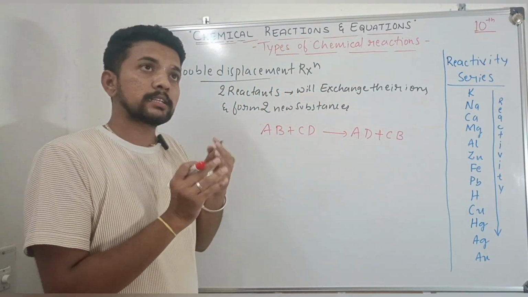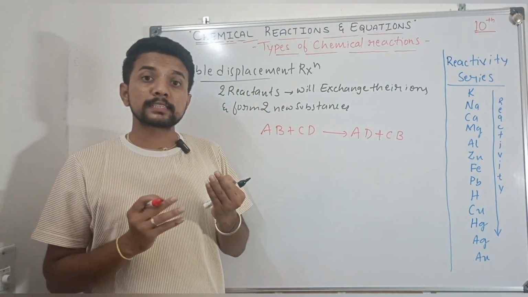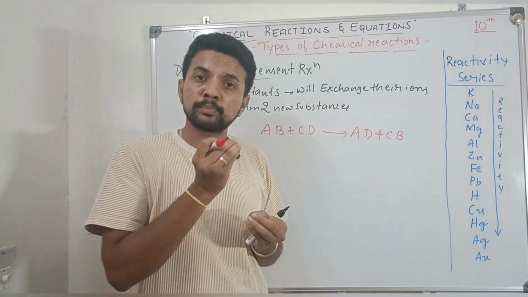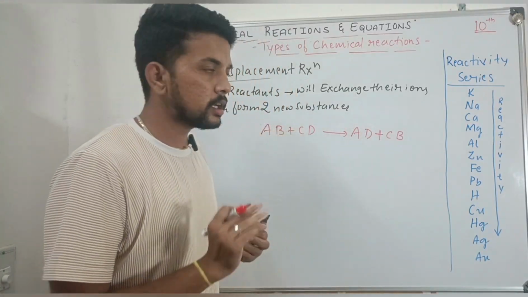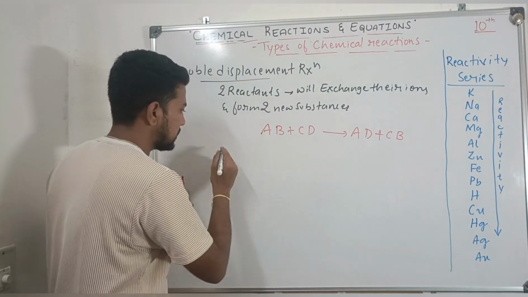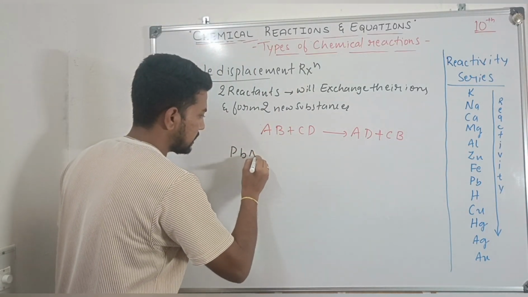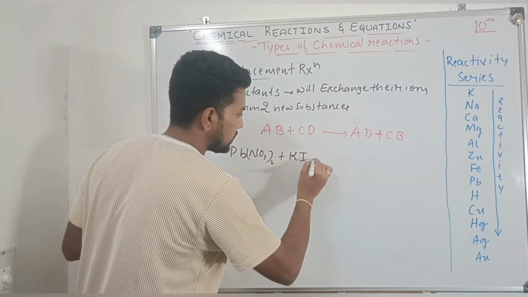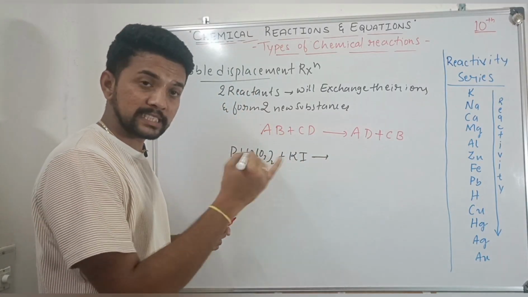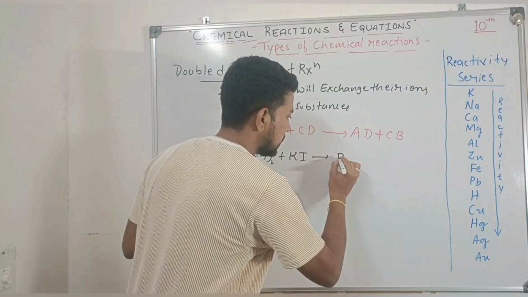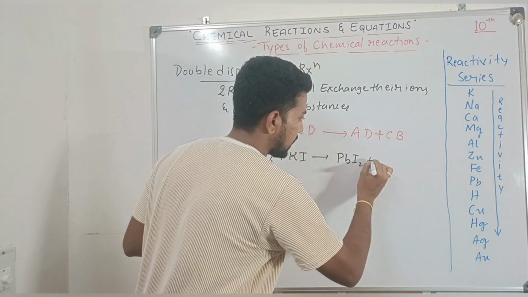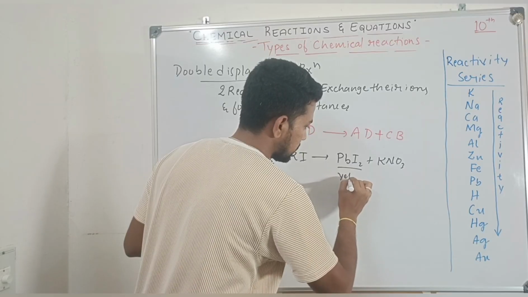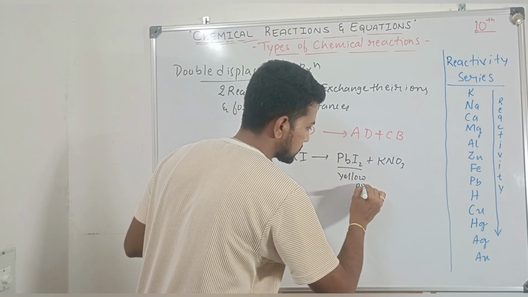So in the first video we discussed some of the activities: activity 1.1, activity 1.2 and activity 1.3. In one of those activities, when lead nitrate reacts with potassium iodide, there is a formation of a yellow precipitate, that is lead iodide, and potassium nitrate. Do you remember this? Here a yellow precipitate is formed.